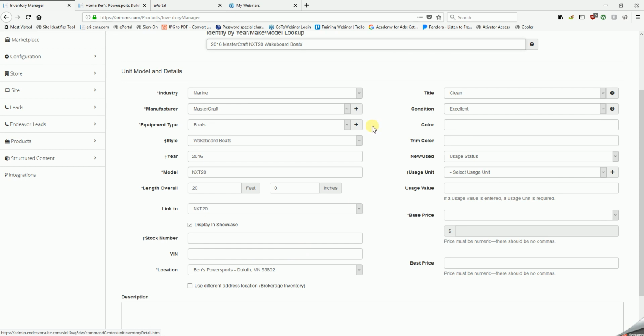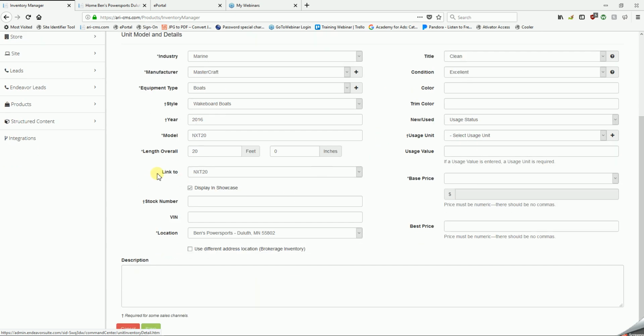We'll click the suggestion from the list, and it fills in as much information as it can for us down below. One particular area you will always want to have filled in is your link to field that you see here. As long as it matches the model line that is above it, it's done correctly.